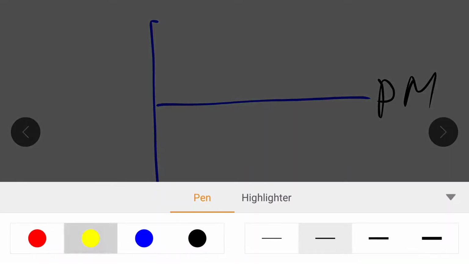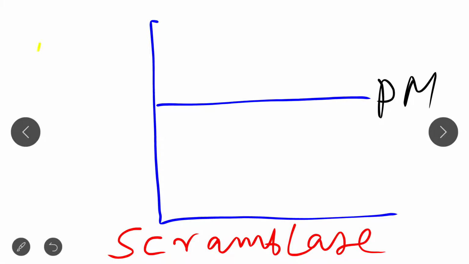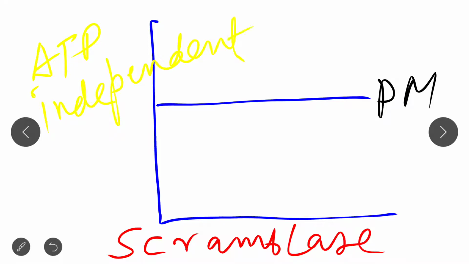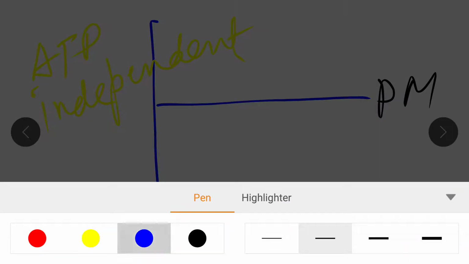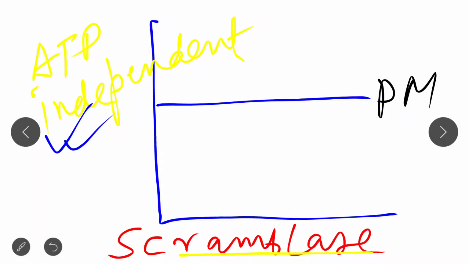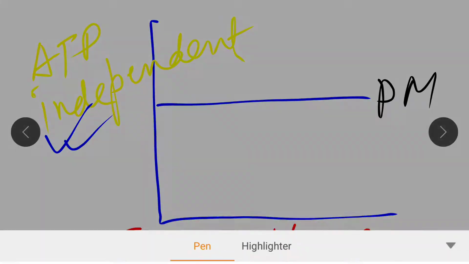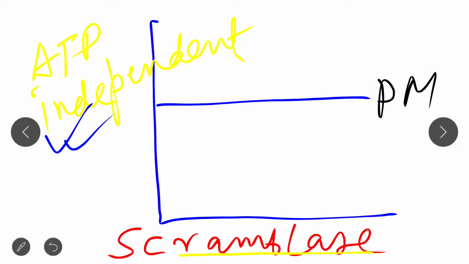Now, as you know, this is a plasma membrane. So basically for scramblase, the first point, please note it down, is that scramblase is ATP independent. A question will be asked in the examination that out of these three proteins, which is ATP independent, so the answer will be scramblase is an ATP independent protein. Clear?